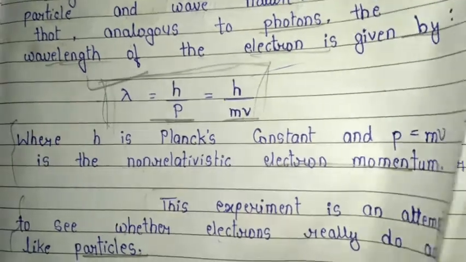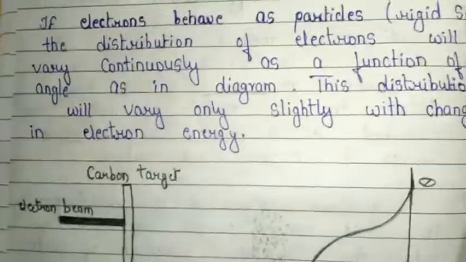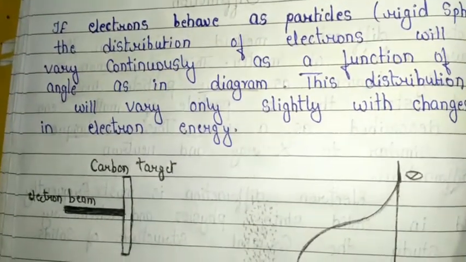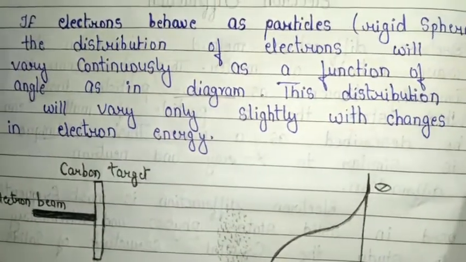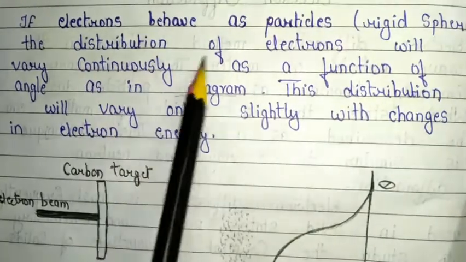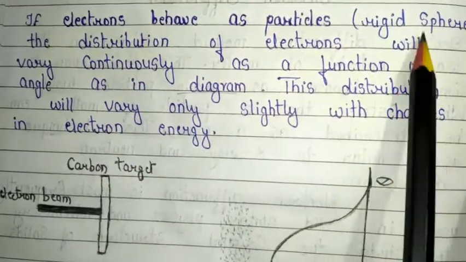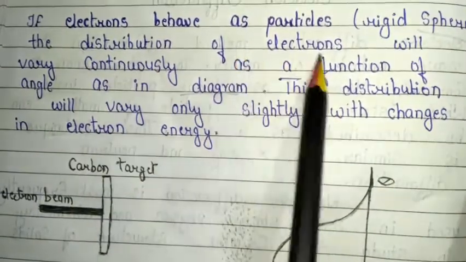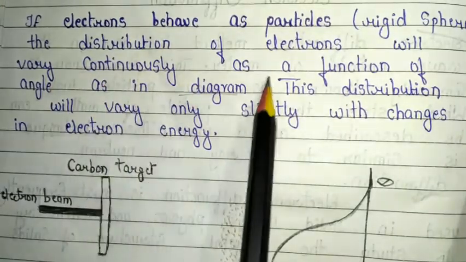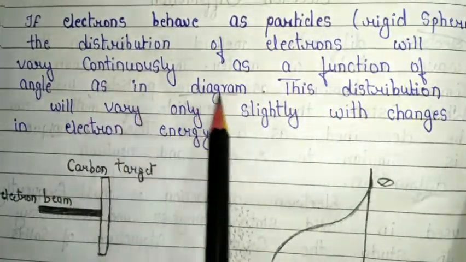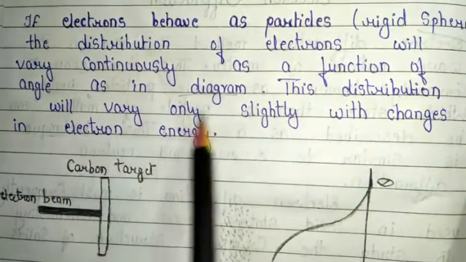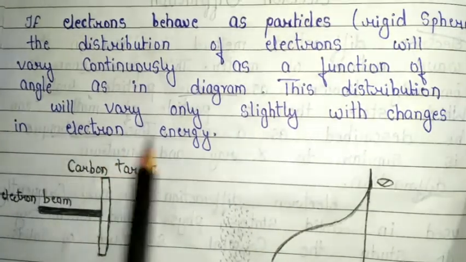Now, after using this theory in electron diffraction, we get two important conditions. The first condition is if electrons behave as particles, like rigid spheres, the distribution of electrons will vary continuously as a function of angle, as in the diagram. This distribution will vary only slightly with a change in electron energy.